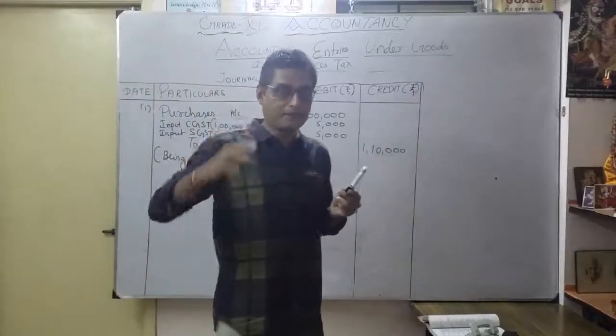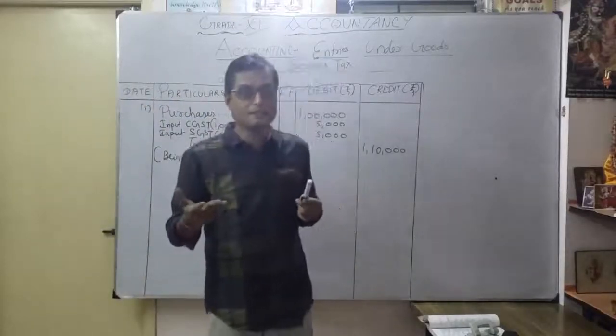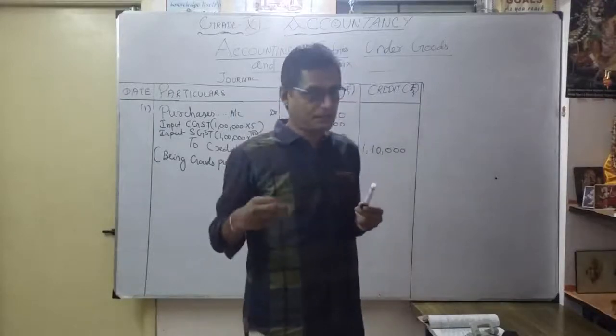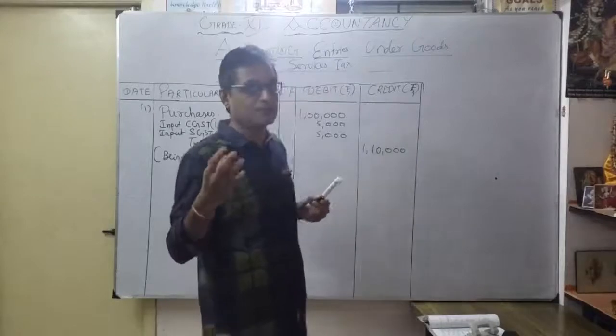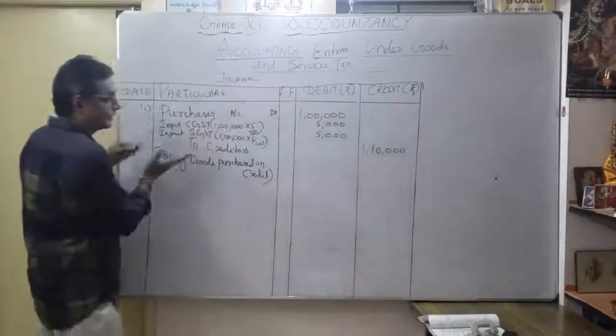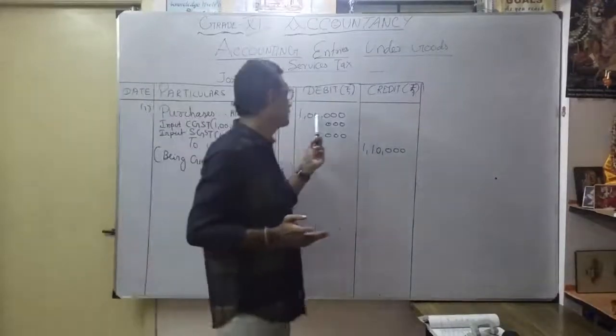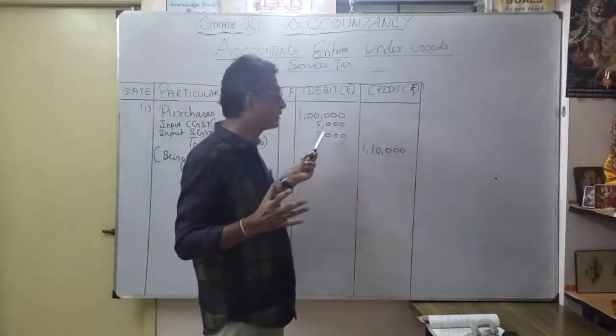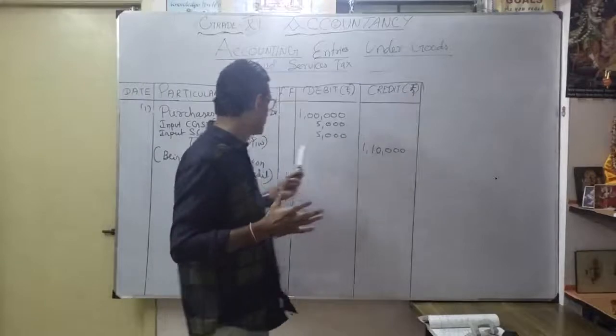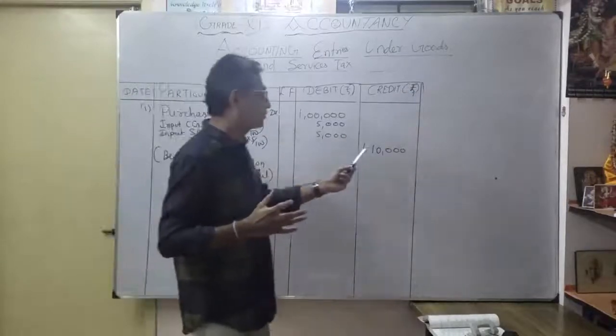You have to bifurcate between Central Goods and Service Tax, how much, and State Goods and Service Tax, how much. So 1 lakh is the purchase value, and I'm going to pay taxes totaling 10,000. So I'm going to credit the creditors account 1,10,000.